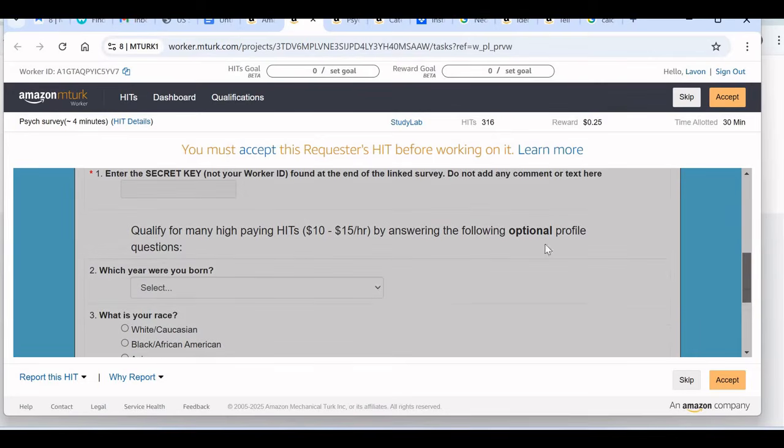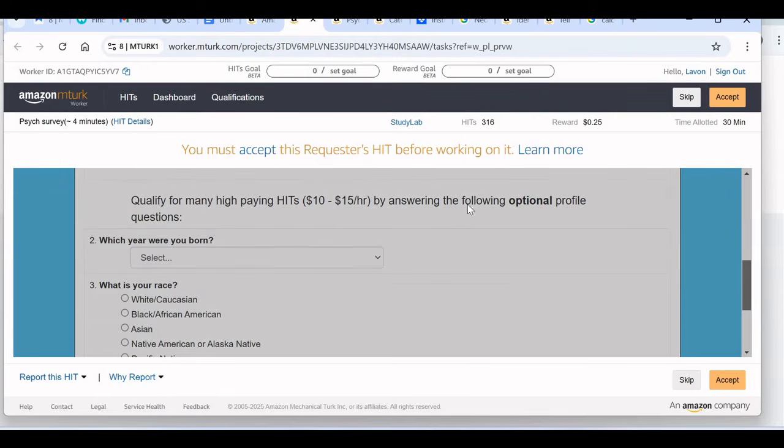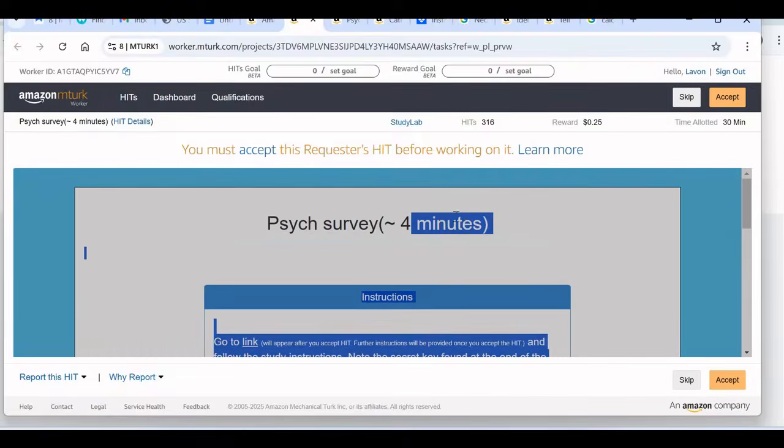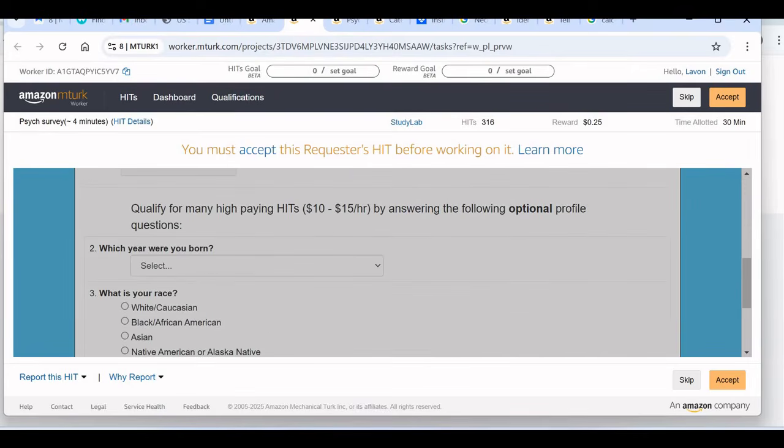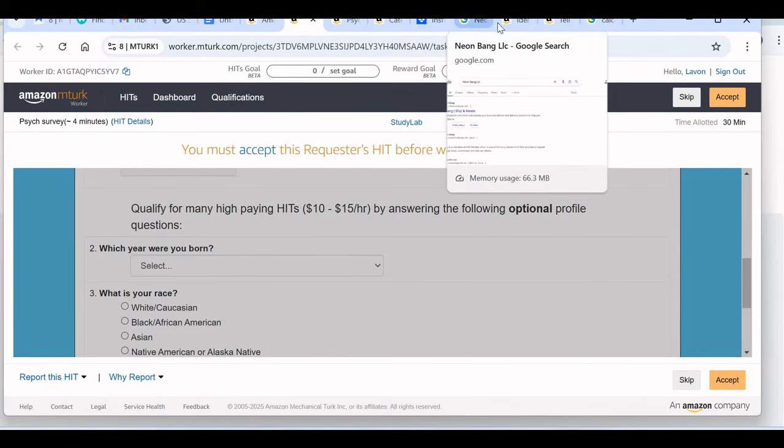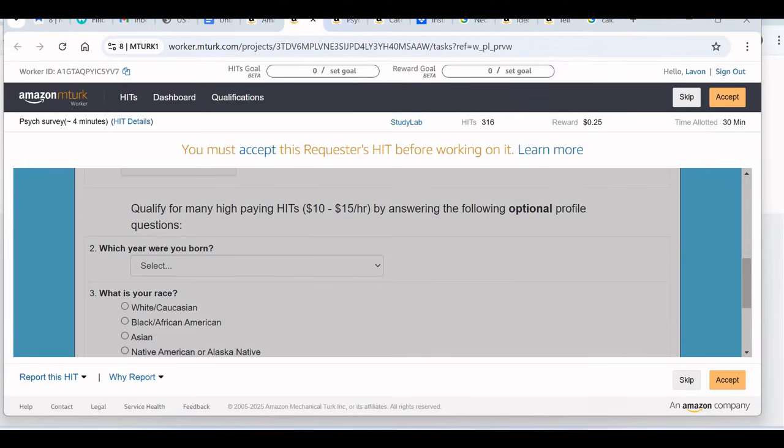So for this survey, you see you can qualify for high paying jobs that will pay you like 15 USD per hour. So the more hours you put, the higher your chances of making even way more. So for like this one, if you qualify for the ones that pay $15, let's calculate how much you can earn in a day.